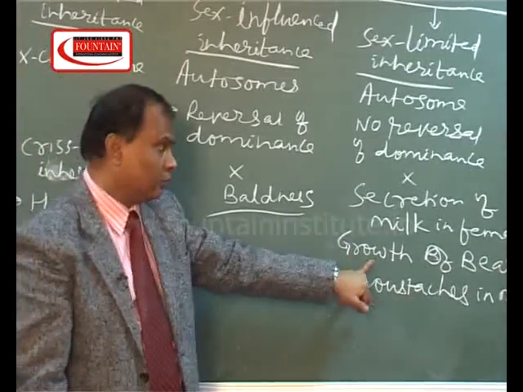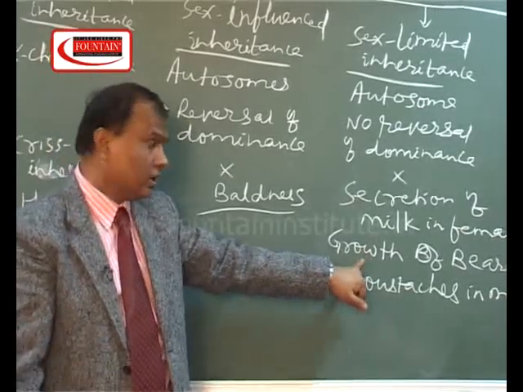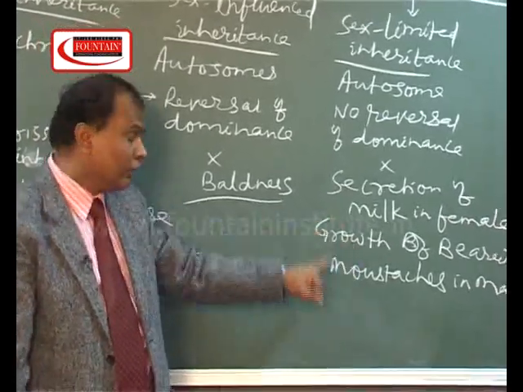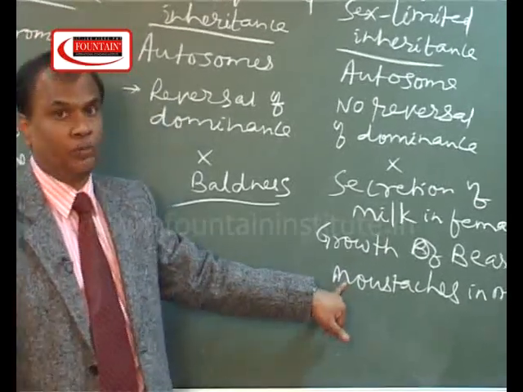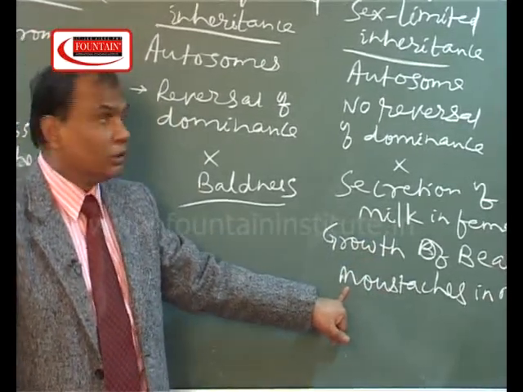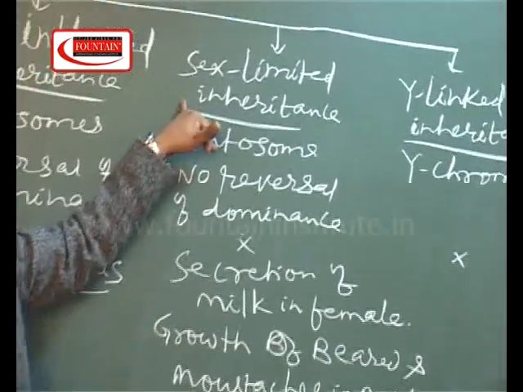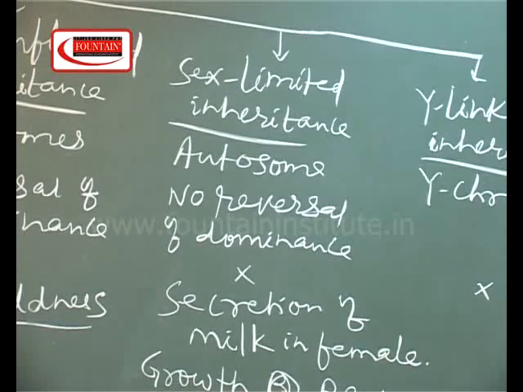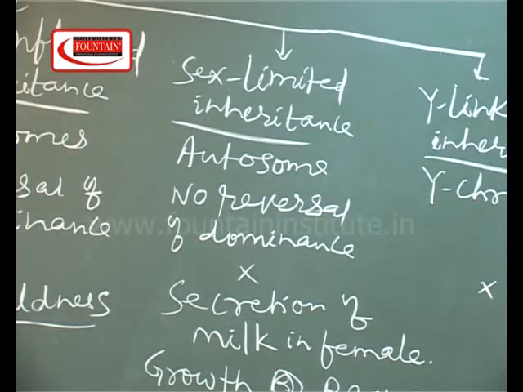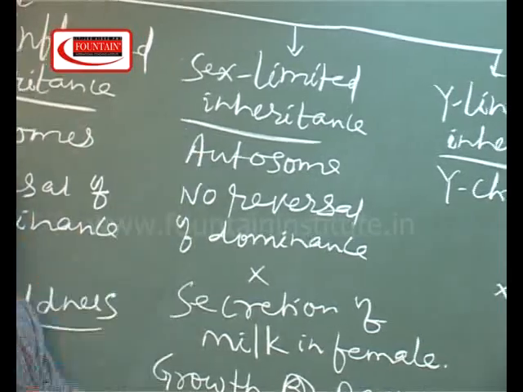For example, secretion of milk occurs only in females, it never occurs in males, whereas development or growth of beard and mustaches occurs only in males, not in females. So actually these characters are present on the autosomes, but expressed only in one sex, and that's why it is called sex-limited inheritance.